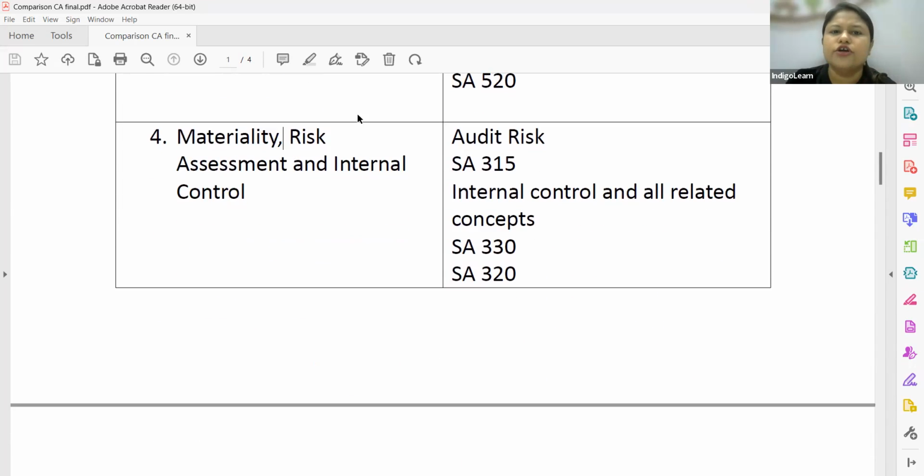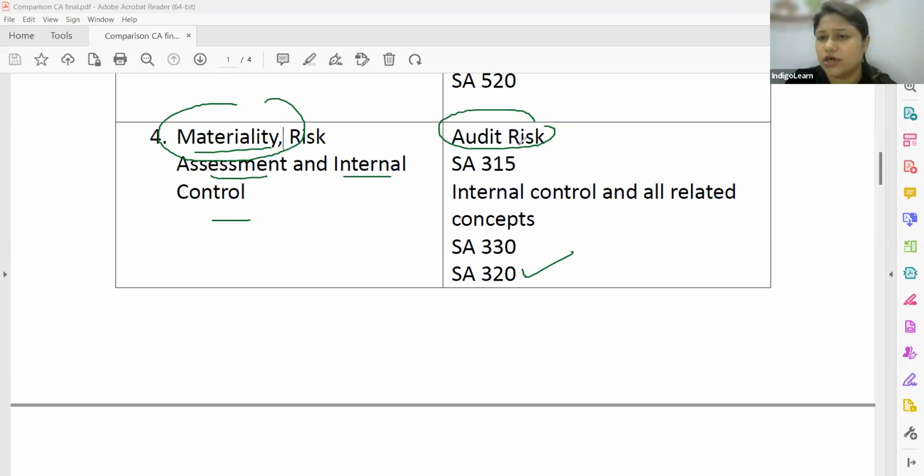All right. Then the fourth chapter. Earlier, we had risk assessment and internal control. They are having a new chapter now: materiality, risk assessment, internal control. So with the very name materiality, you'll understand SA 220, 320 will be discussed here. Then audit risk, totally about the components of the audit risk, will be discussed with SA 315. About internal controls, the meaning of it, the components of internal control, inherent limitations of internal control, all the related concepts we are going to study as a part of this chapter.